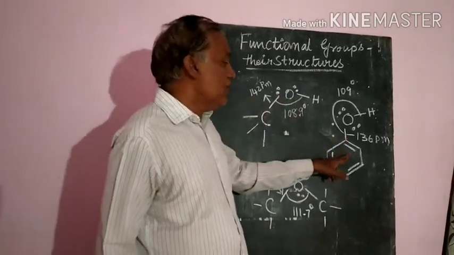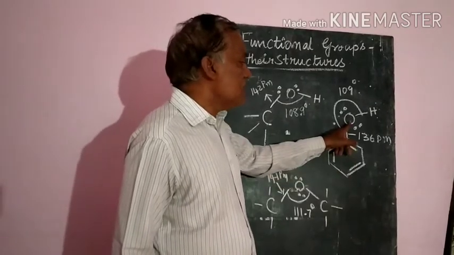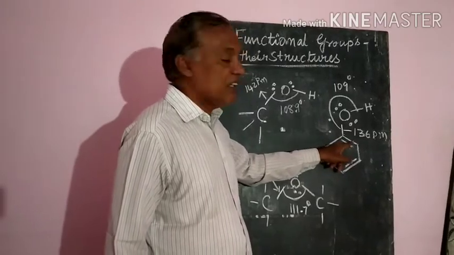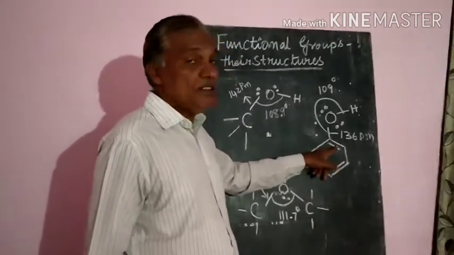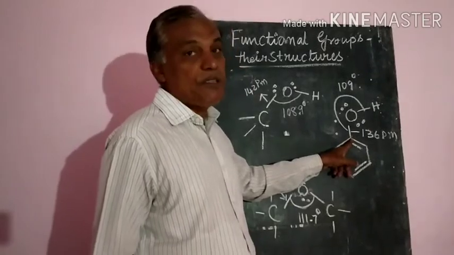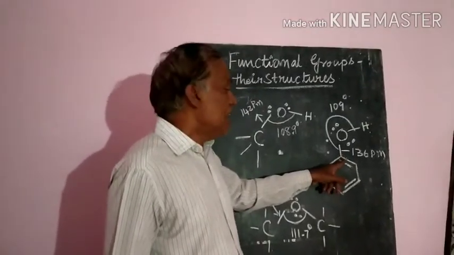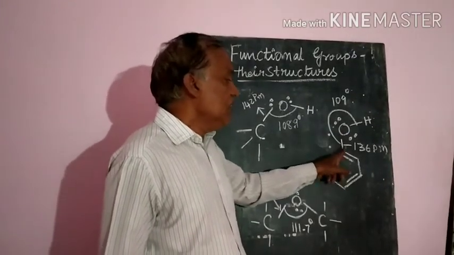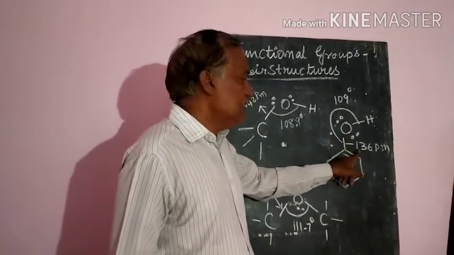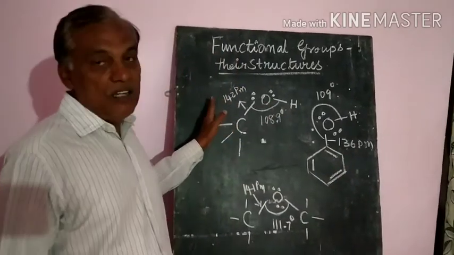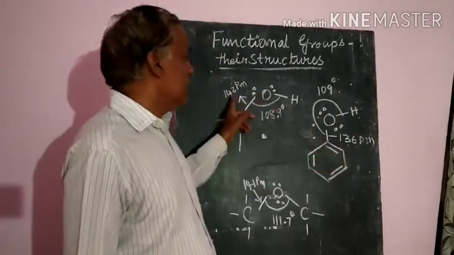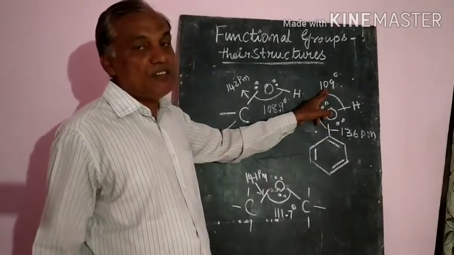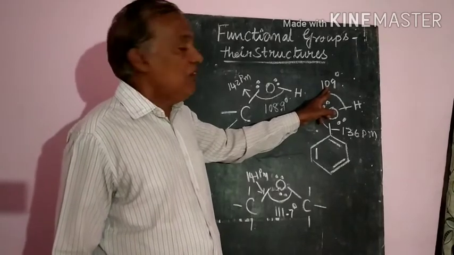If you come to the phenol, in phenol the oxygen is attached to the carbon which has double bond character. Already we know that it is attached to an sp2 hybridized carbon. Due to this, the bond length is less than the alcohol. Bond length is less than the alcohol, but the bond angle is approximately equal to the tetrahedral angle, 109 degrees.